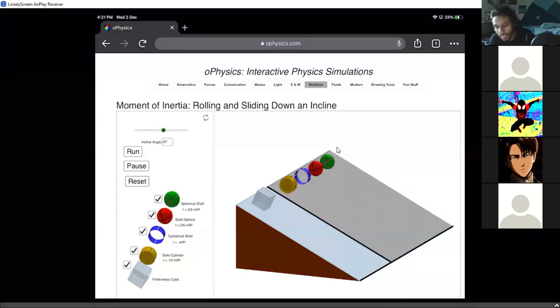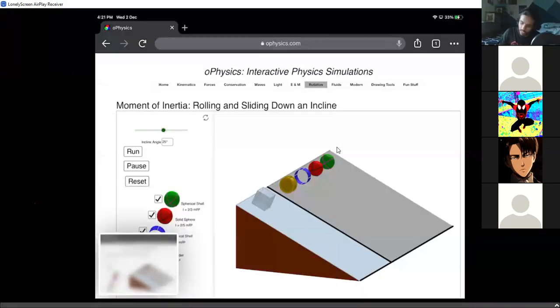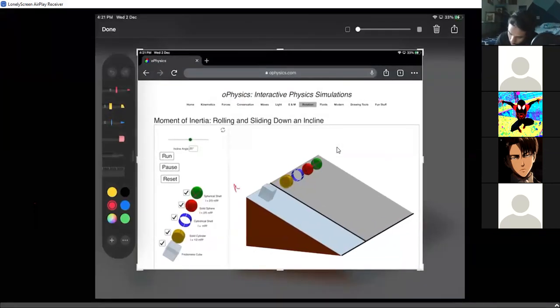There is a simple sliding body without rolling. The cube is a frictionless sliding body, and then we have a solid sphere. So let me take a screenshot and write. This is no-friction sliding. This is a disc. This is a ring. I think the red one is a solid sphere and this one is a hollow sphere. Red is solid. This is a spherical shell.